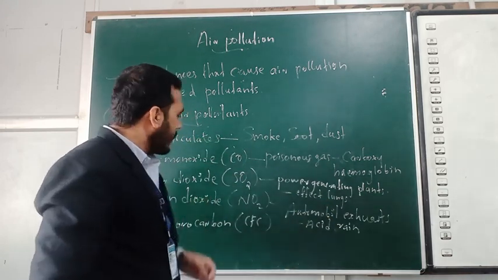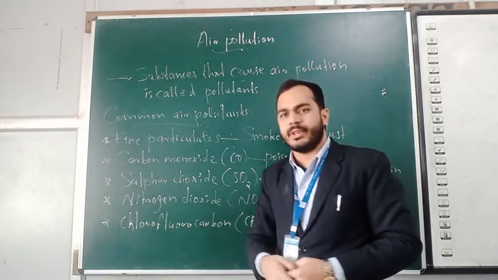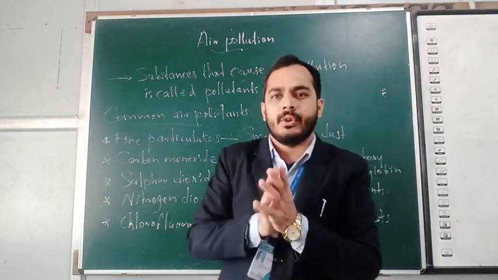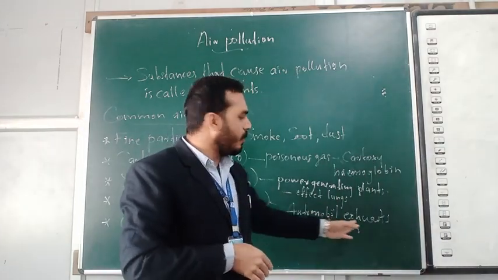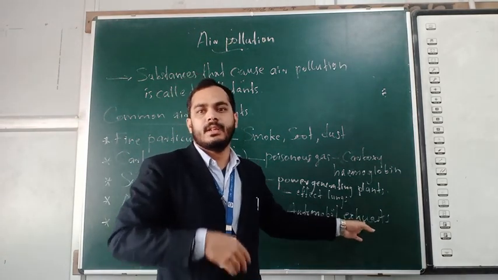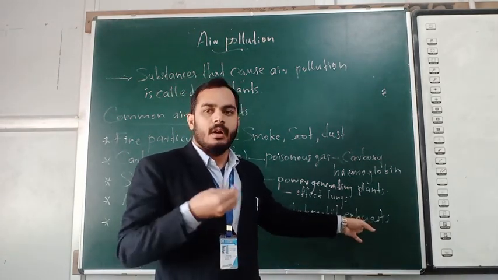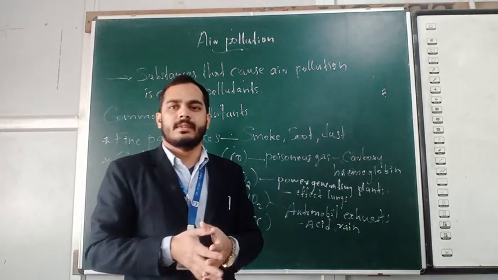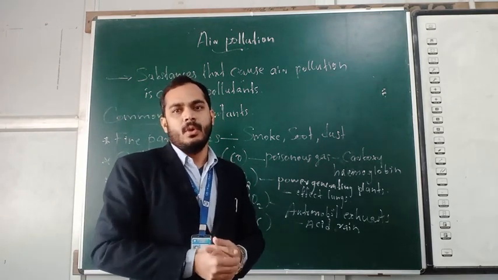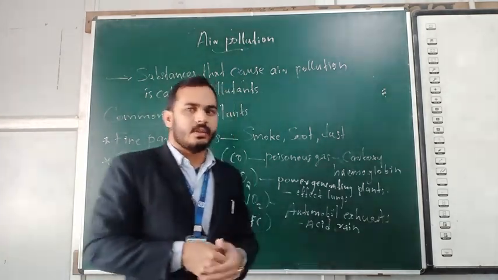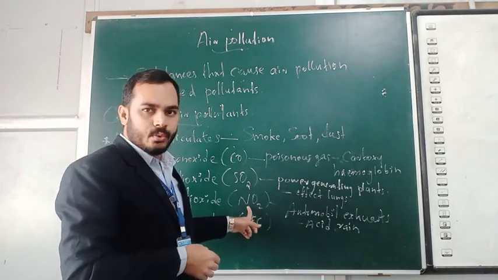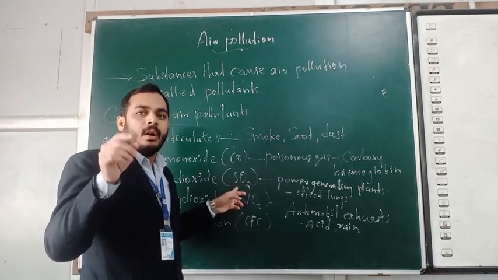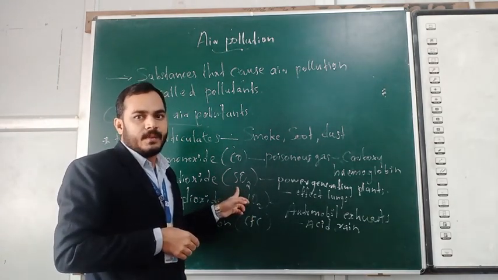Okay, and the next one, nitrogen dioxide, NO2. The NO2 is also from automobile exhaust. Automobile exhaust means from vehicles, from different types of vehicles. So we are using excess vehicles and releasing SO2 and NO2 also. As a result, the concentration of NO2, nitrogen dioxide, increases in the air. So SO2 and NO2, both are reasons for acid rain.